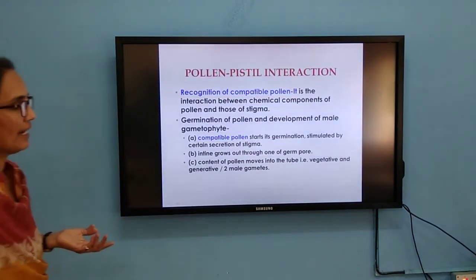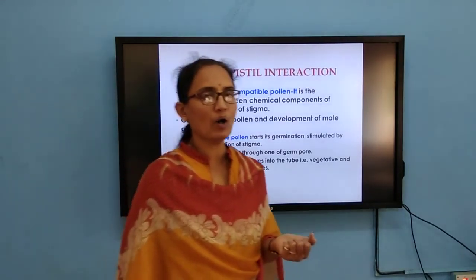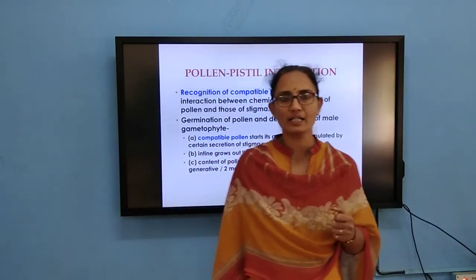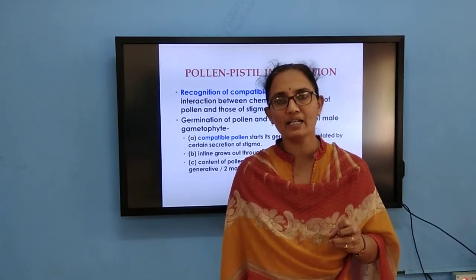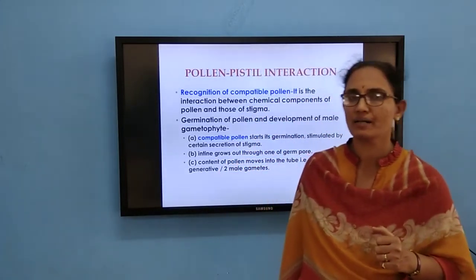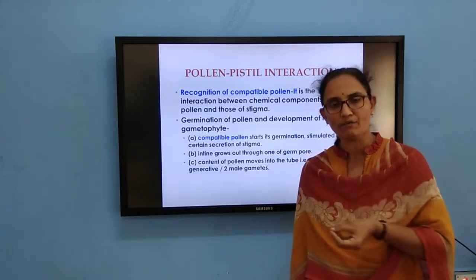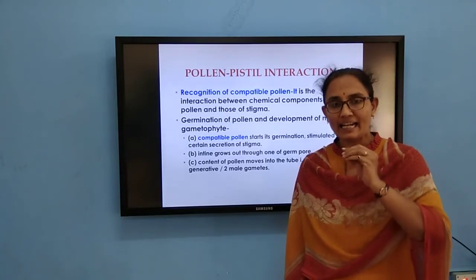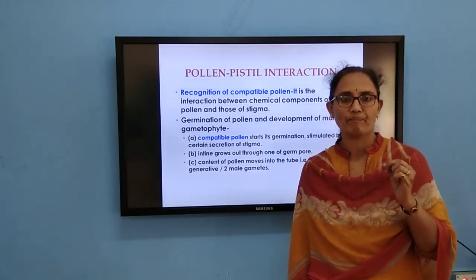Then, pollen pistil interaction. What is the meaning? If the pollen grain belongs to the same species... the pollen grain of brinjal, if it reaches the stigma of lady's finger, it is not going to germinate. It has to reach the brinjal only. That means there exists a dialogue between the pollen grain and the stigma.